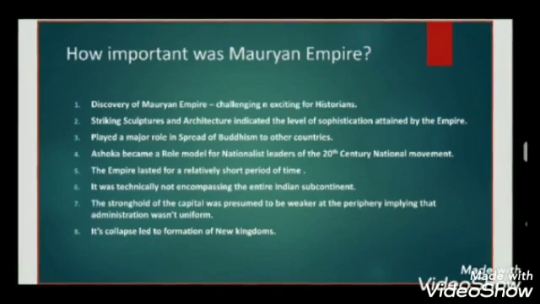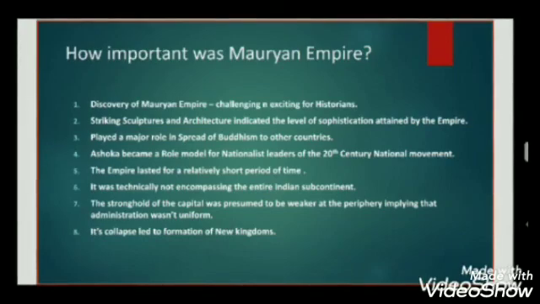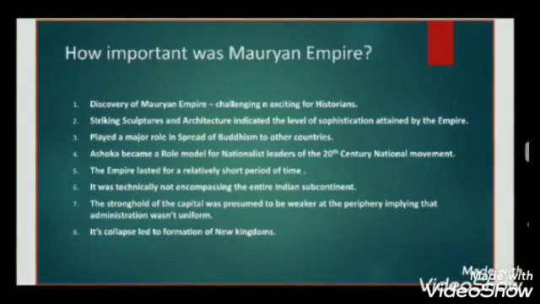Then the control of the Mauryan administration was not uniform throughout the empire. It was stronger nearer the core areas and weaker in the periphery. And finally, the collapse of the Mauryan Empire led to the establishment of new kingdoms or new dynasties which ruled the Indian subcontinent for years to come.